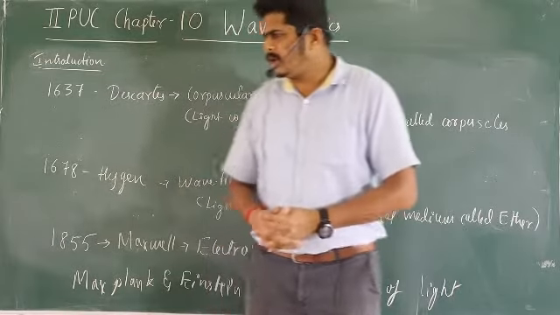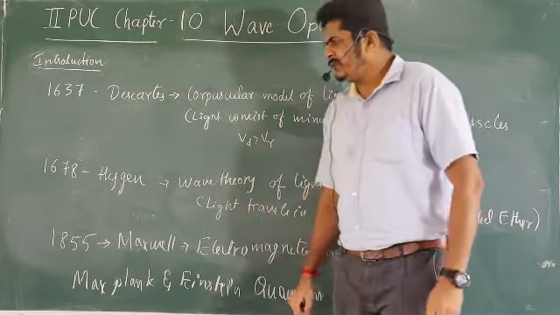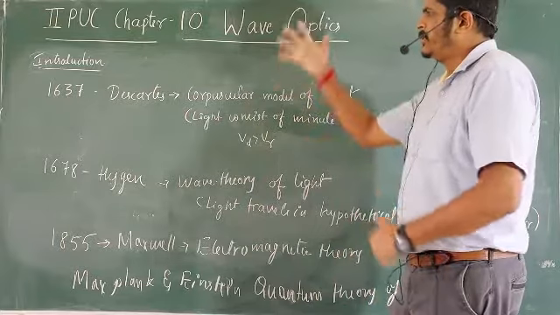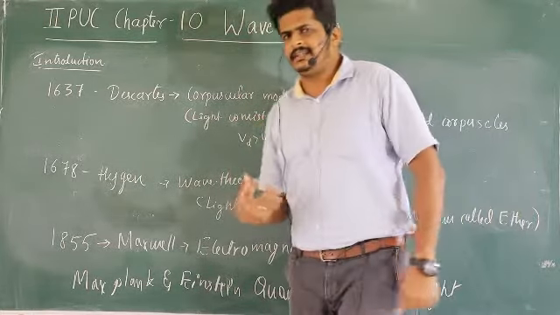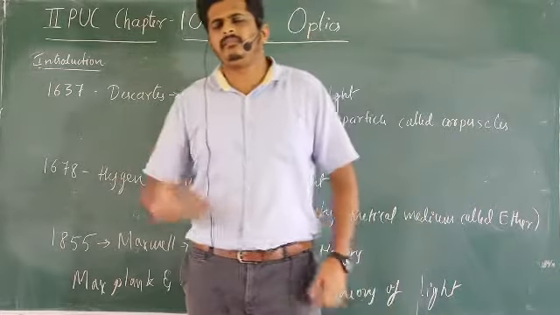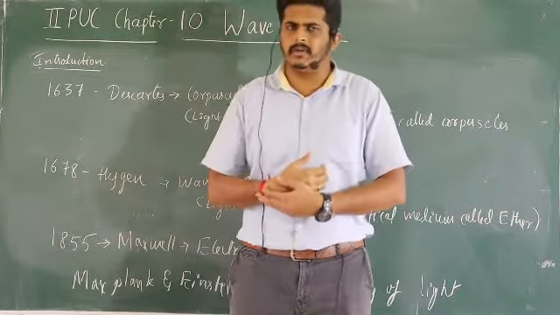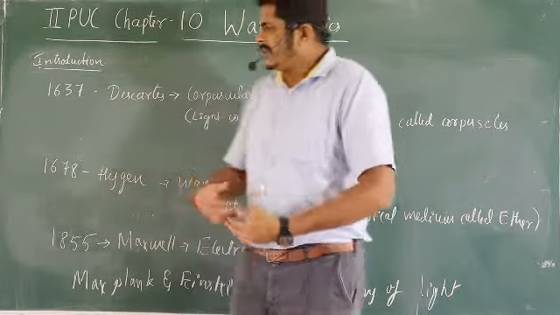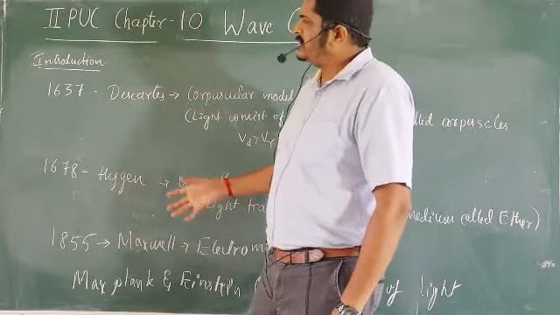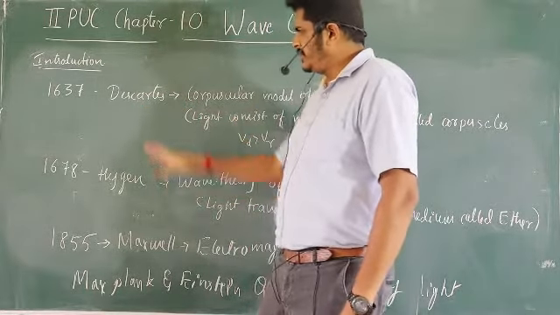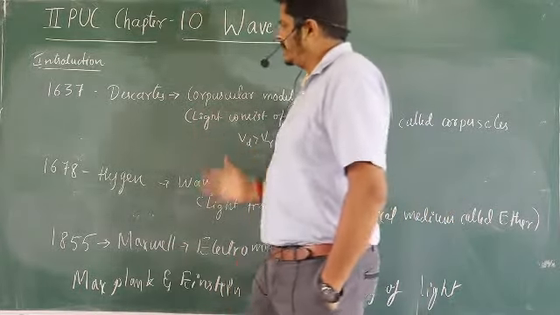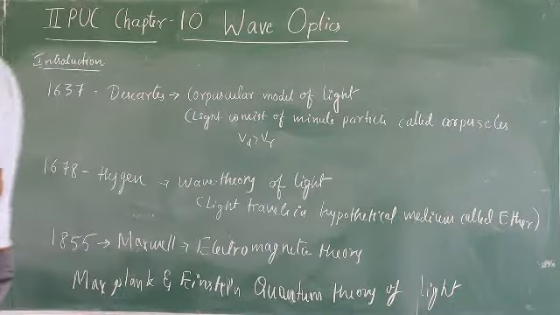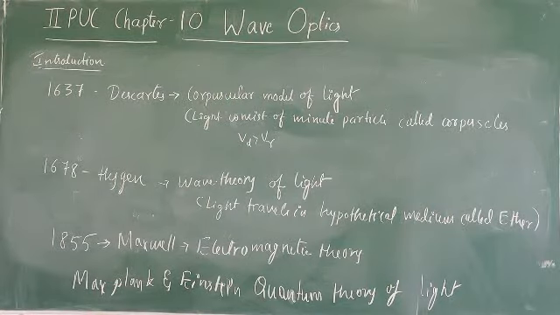So right now I have listed out in which year or in which particular era how the advancement in this concept of light was developed. Instead of writing individually, I have written all together along with the scientists' names so that I can explain you all together. Let us see one by one.